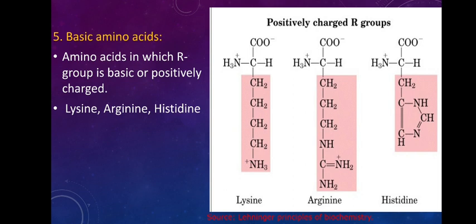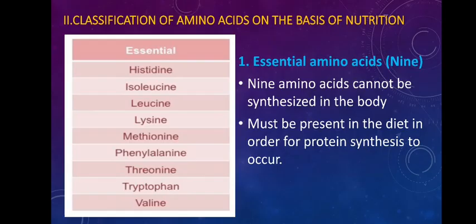So it can be an aliphatic amino acid, an aromatic amino acid, a polar amino acid, an acidic amino acid, or a basic amino acid. There are a few more classes. We will restrict ourselves to these 5 different classes, which encompass all the 20 different amino acids. So this is one type of classification.